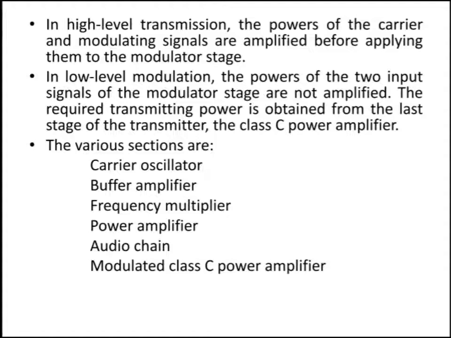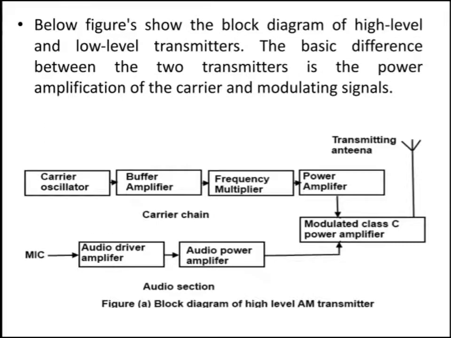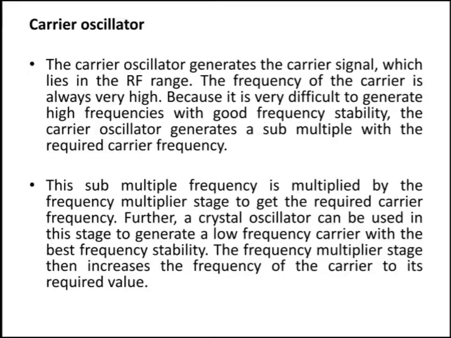This sub-multiple frequency is multiplied by the frequency multiplier. You can see the diagram. After the carrier oscillator, you can see the buffer amplifier and a frequency multiplier. This buffer amplifier amplifies the carrier signal with more amplitude or more power, and it is then multiplied by the frequency multiplier to get the required carrier frequency.